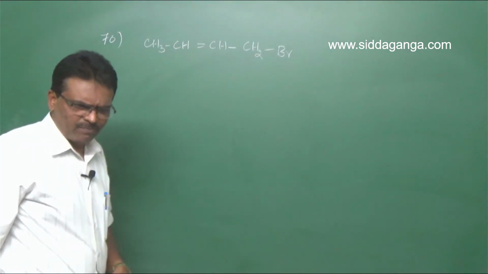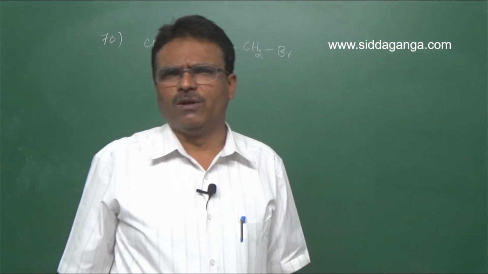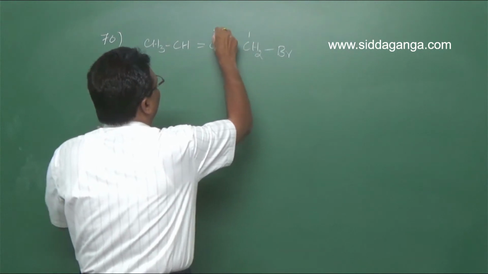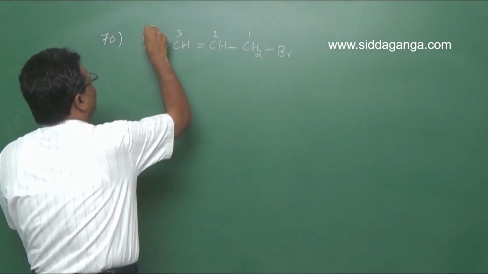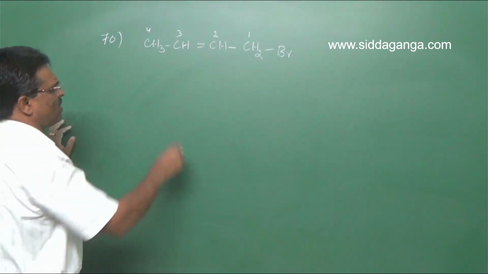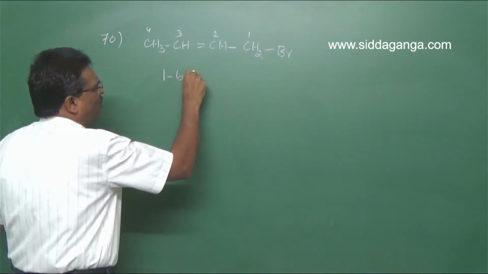So here the first preference will be given to the halogen atom. Hence numbering starts from this side, 1, 2, 3, 4. Clear? So the IUPAC name of this compound is 1-bromo.